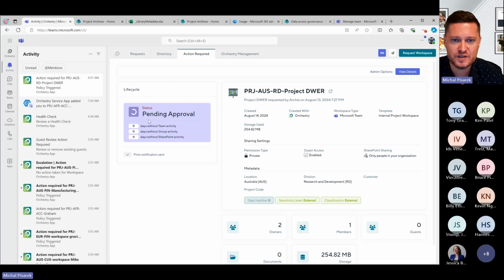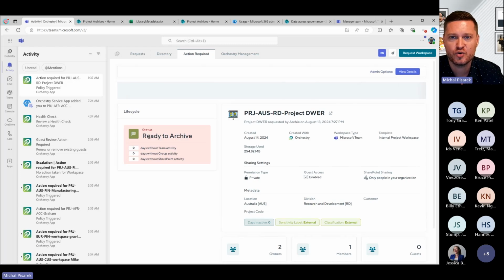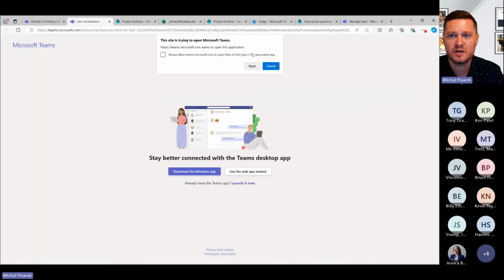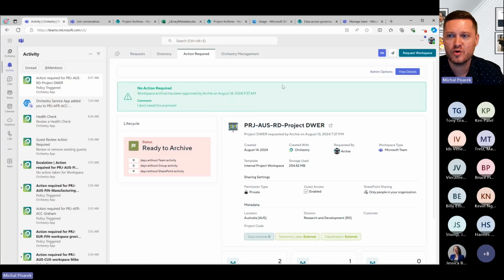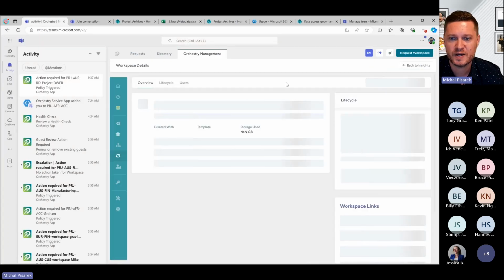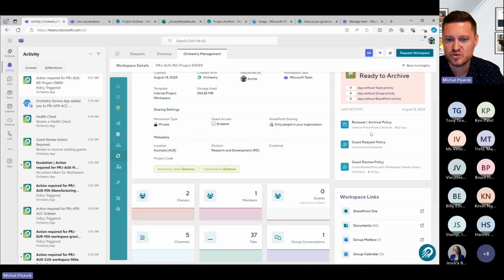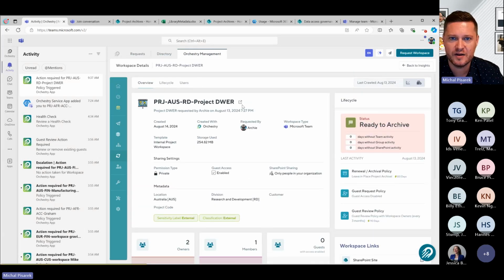So now that I've approved this, the status is going to change from pending approval to ready to archive through here also. If I now go to this particular workspace through here, again, I can see exactly the status, that it's ready to archive. So this is going to be archived in just a moment.